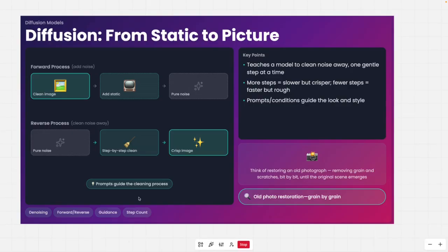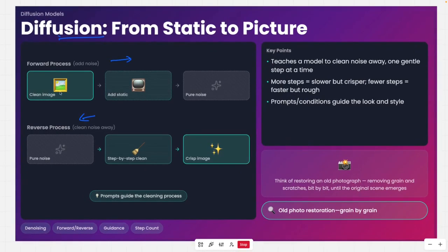Now let's discuss diffusion models. Again, this is a type of generative AI. It has two passes: forward pass and reverse pass. In the forward pass, it takes a clean, proper image and adds different static, you can think of it as different transformations.